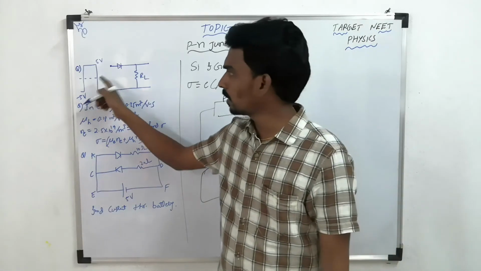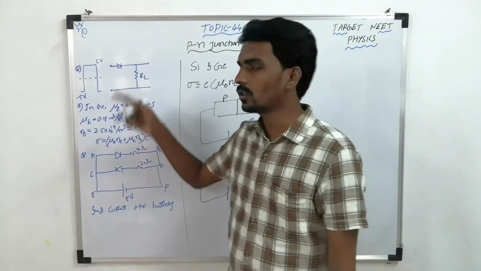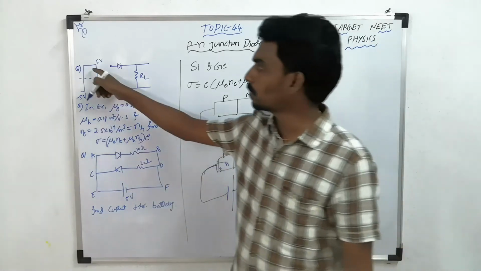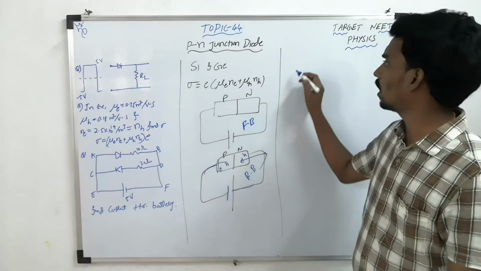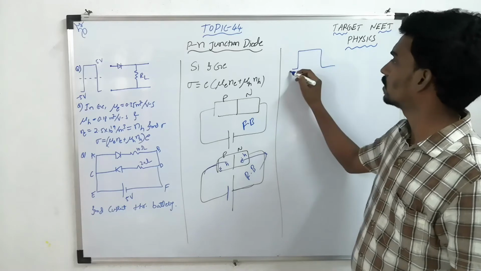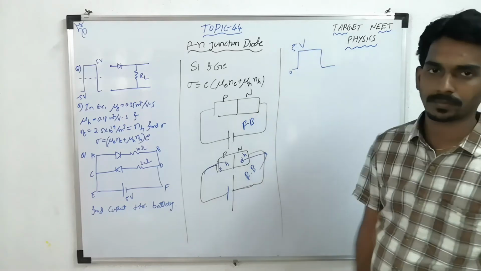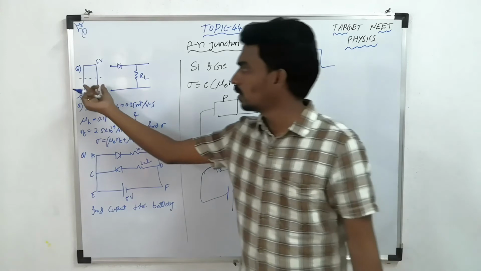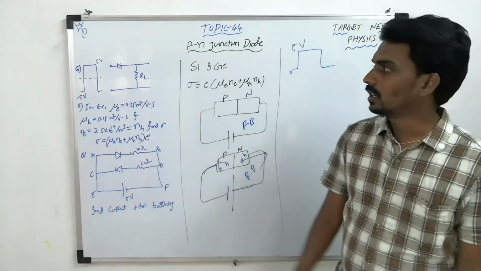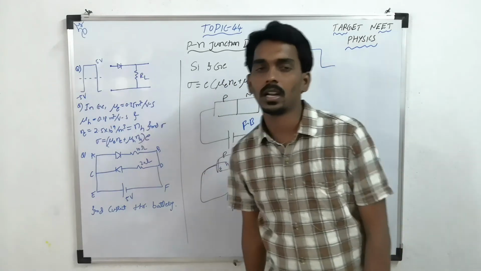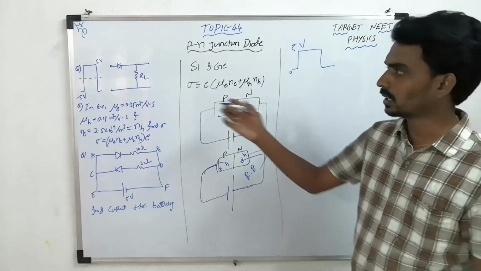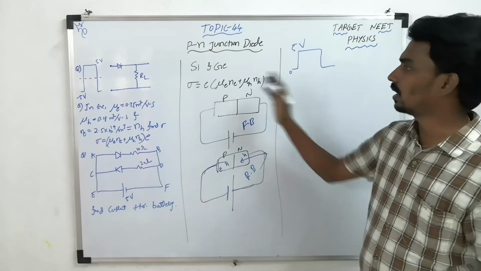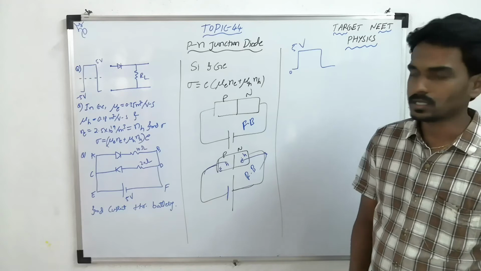So this negative pulse will not pass through, because the diode will not conduct. Only for the positive pulse it will conduct, so the output will become only this much, 0.5 volt. This lower part will not pass through the load resistor as the diode will not conduct. So depending on the conduction of the diode, the questions can be solved.